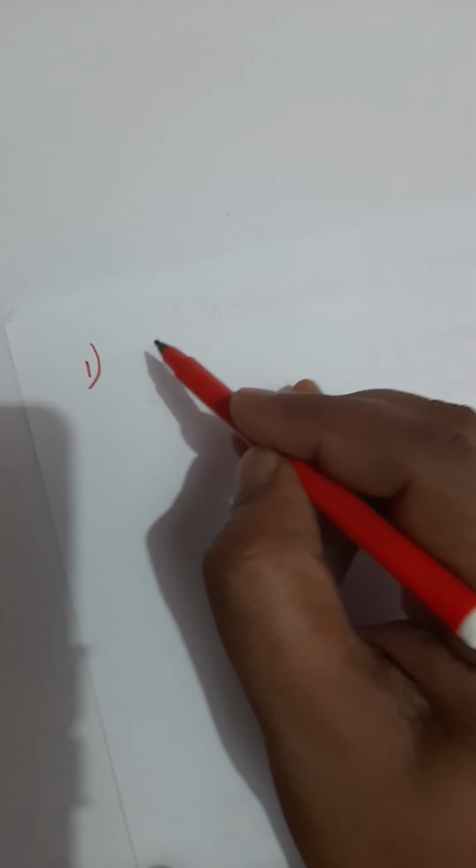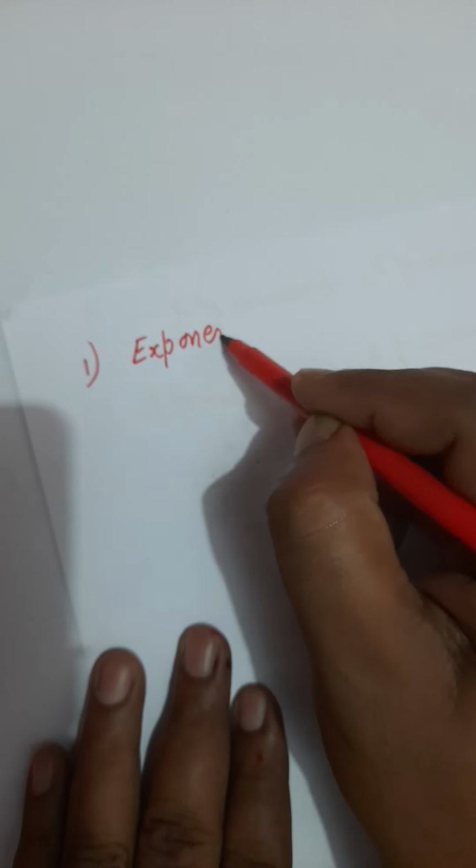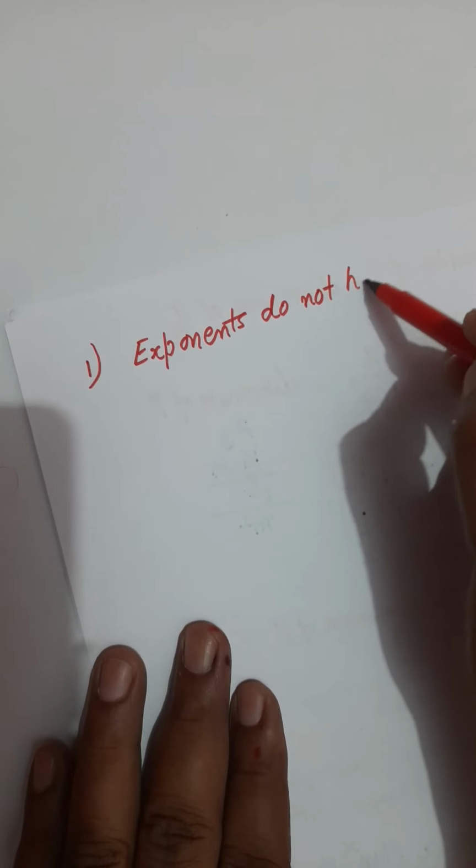Certain rules you must always remember for numericals. One is that exponents of a physical quantity do not have any dimension.